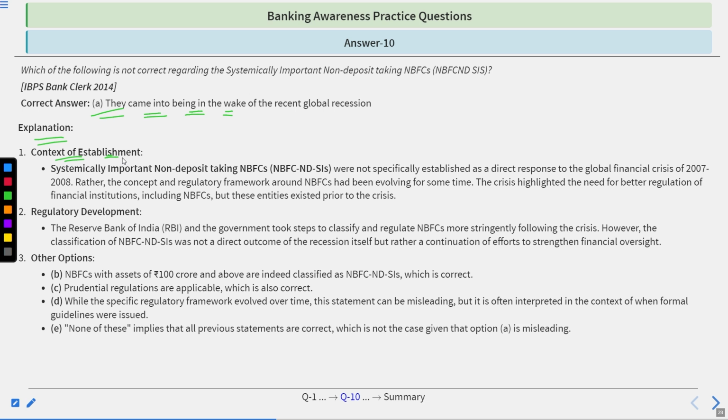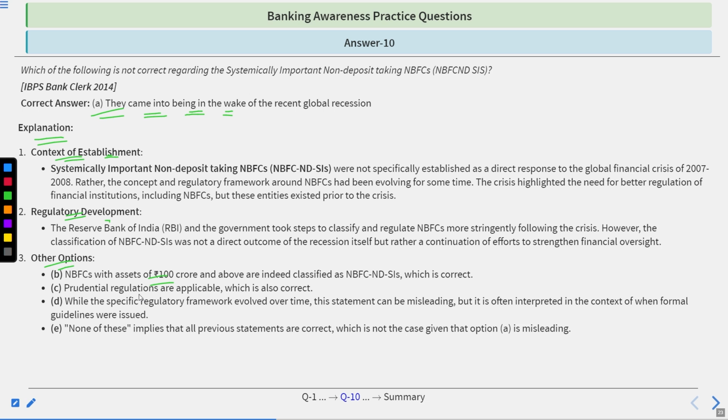These entities existed prior to the crisis. Regulatory development. RBI and the government took steps to classify and regulate NBFCs more stringently following the crisis. However, the classification of NBFC-SIs is not a direct outcome of the recession itself, but rather a continuation of efforts to strengthen financial oversight. Other options. NBFCs with assets of 100 crores and above are indeed classified as NBFC-SIs. Prudential norms are applicable, which is also correct.